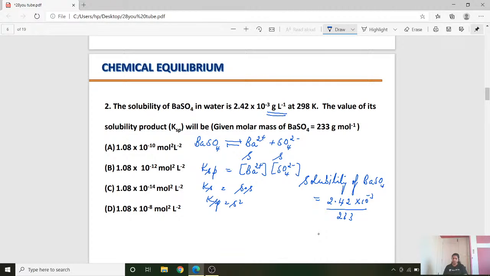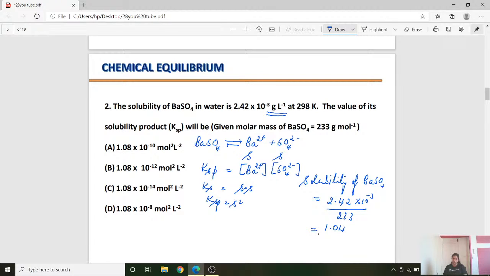Okay. Now when you calculate, how much will you get? See, 2.42 by 233. Correct? You will get 0.01, something like that. That means you will get the answer here as 1.04.